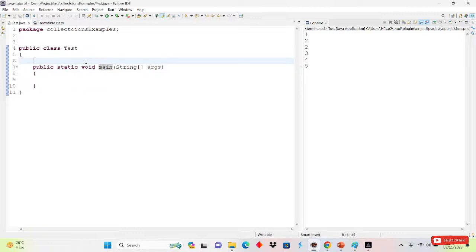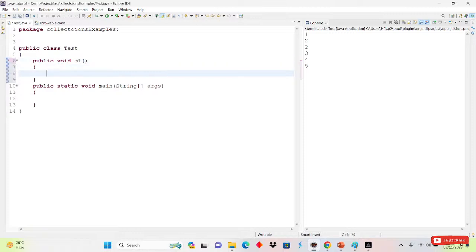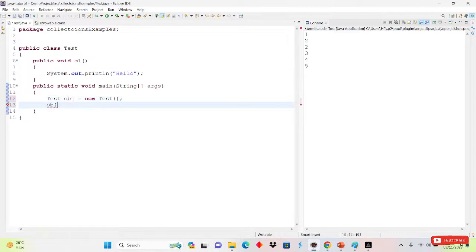Suppose we take another scenario. Here I have another public void m1. Here I am printing System.out with hello. Here I am simply calling that method with obj dot m1.